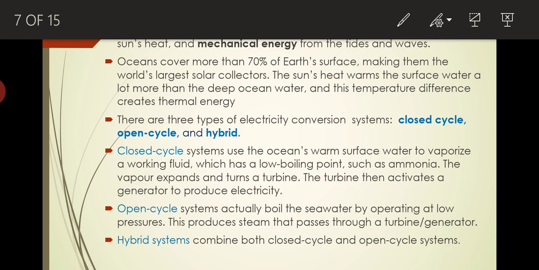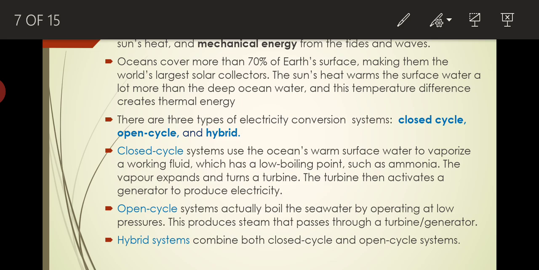Once the hot water reaches that vacuum chamber, as I have already told, the boiling temperature is directly dependent on the pressure on the fluid. So if pressure is decreased, even at a low temperature the water will boil. At atmospheric pressure, the boiling temperature is 100 degrees Celsius.